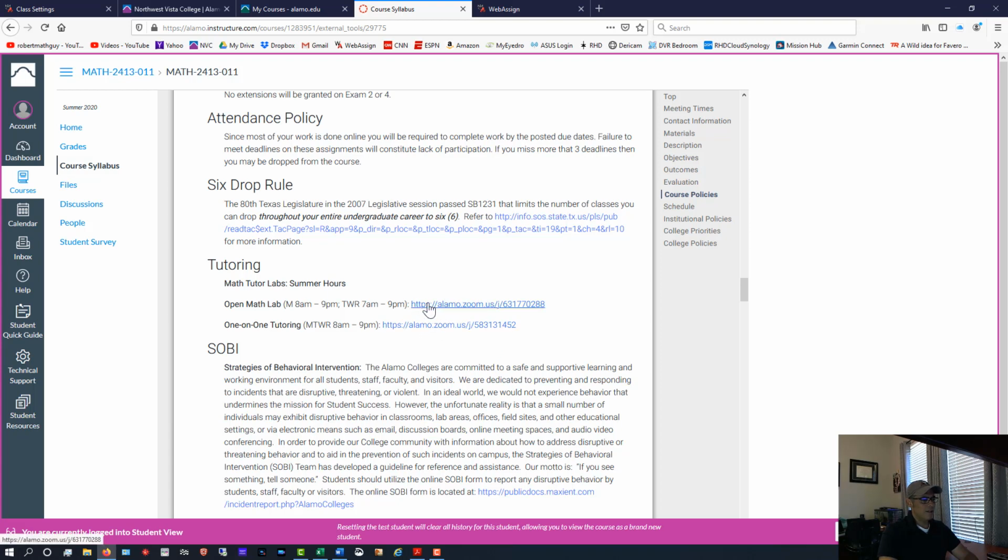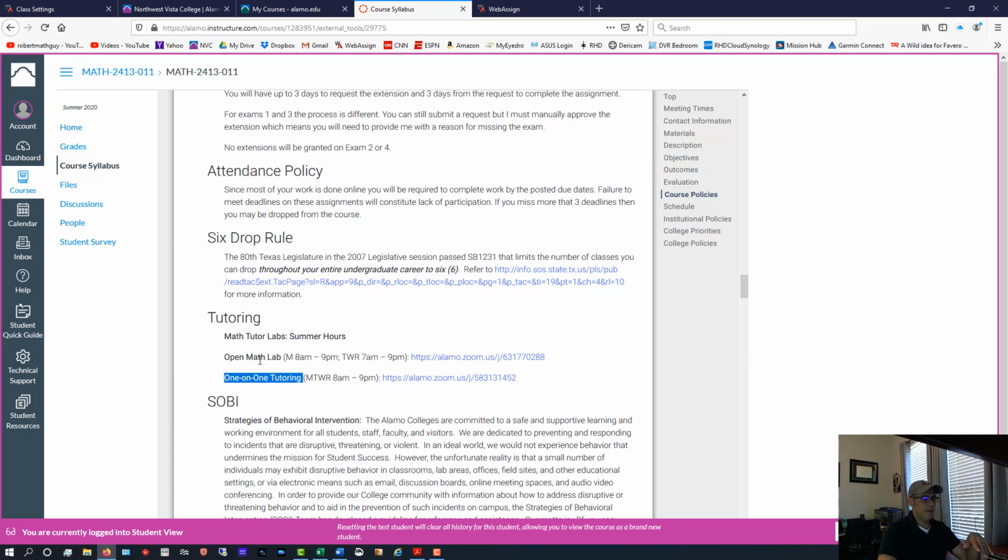operation. I think you're probably going to be using the Open Math Lab. That's the one you want to use. This one is for anyone who needs help with algebra topics. And since this is calculus, I don't think they're going to help you in there on calculus, unless the problem you're having in calculus is something related to algebra or pre-algebra. So that's more of a lower level lab. And so I think you're going to get the best help in this open math lab right here. So you just click on that during these hours of operation, and there should be a tutor there to help you, which is pretty cool.